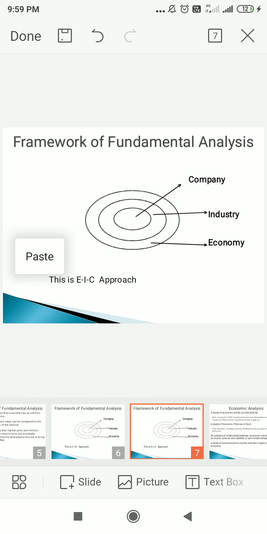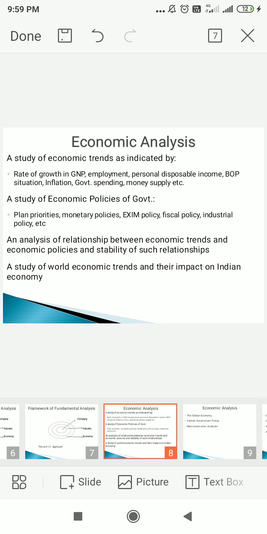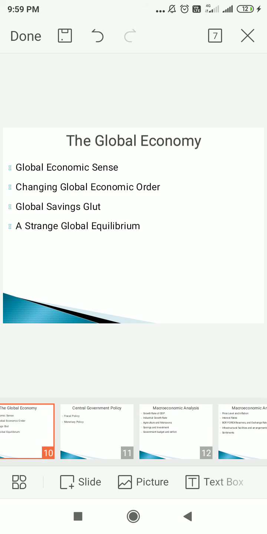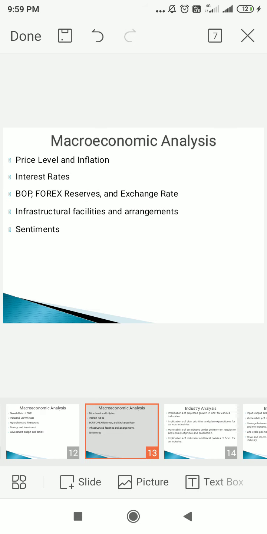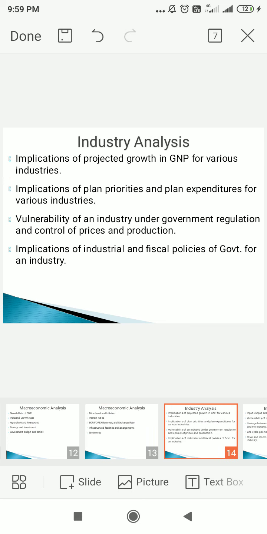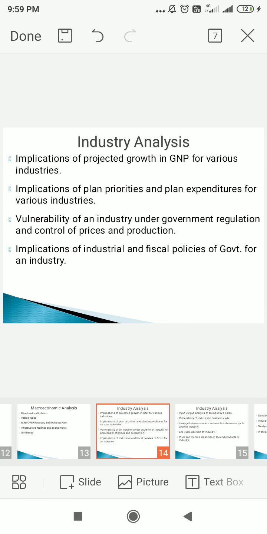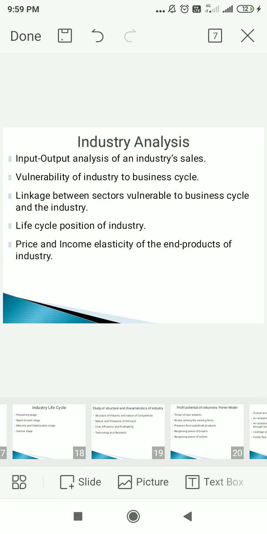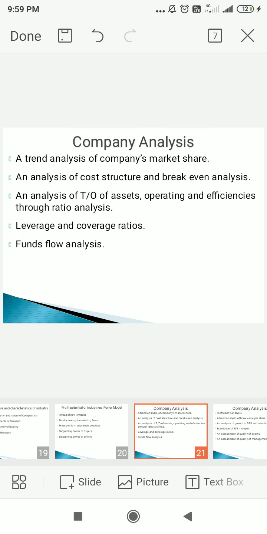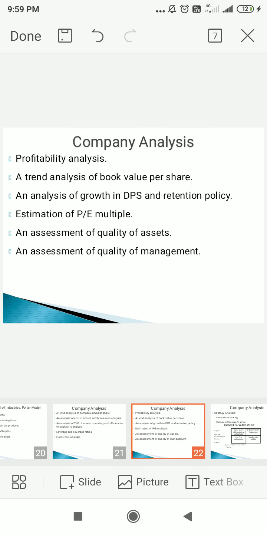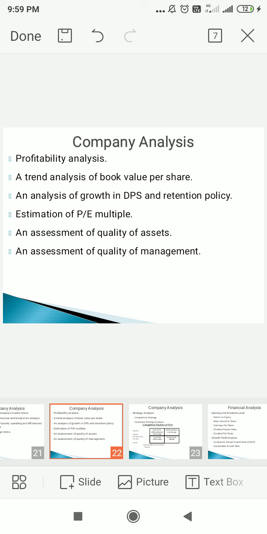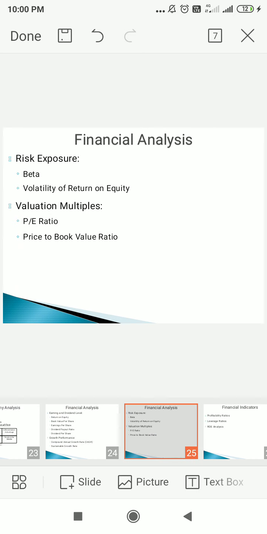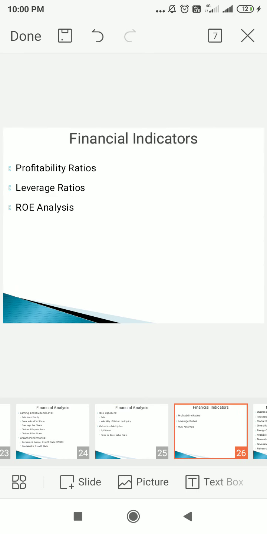So with the help of that we can understand the economic analysis and how we can go for economic analysis. Again we have discussed industry analysis, and also how we can use different tools for making industry analysis. Again we have discussed company analysis: what is meant by company analysis and what type of tools we can use for it. Again we have discussed financial analysis, how we can do financial analysis, what statements we can use, and what type of financial indicators we can use.